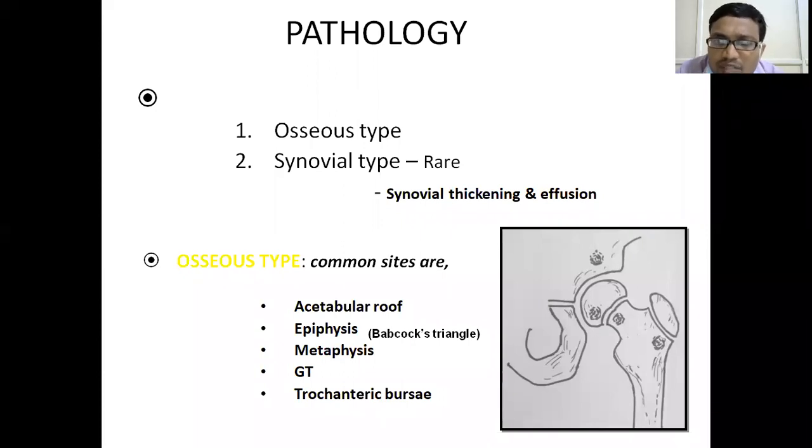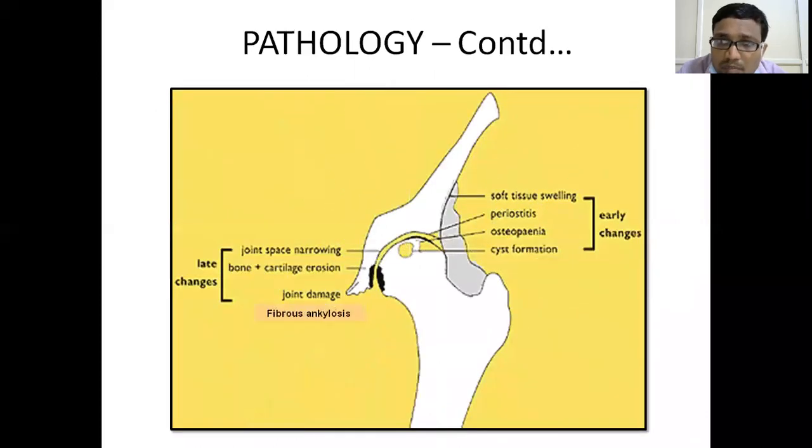Watts triangle and Fairbanks triangle you will see when we are discussing other orthopedic topics. But for hip joint tuberculosis, Babcock's triangle is one of the areas for osseous lesion.